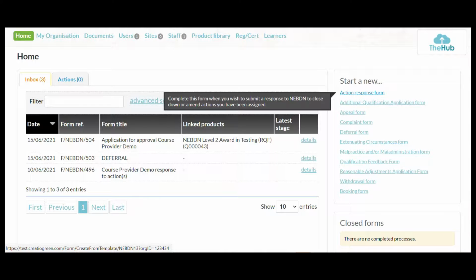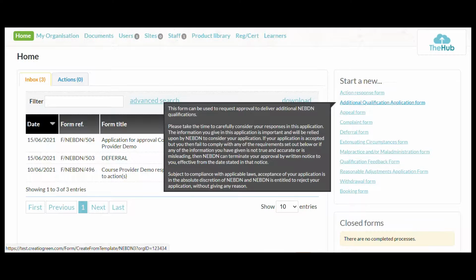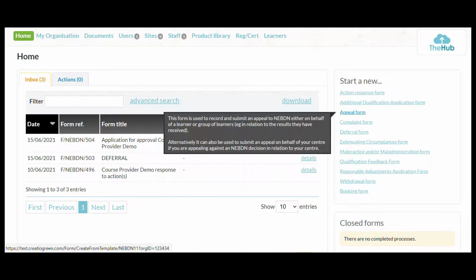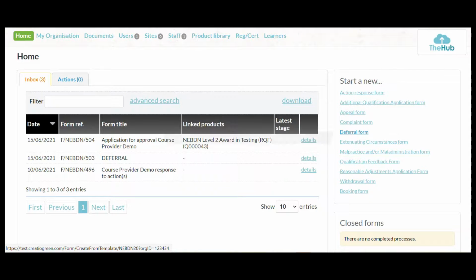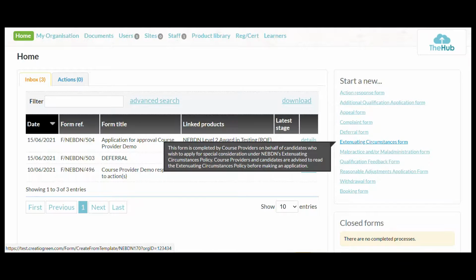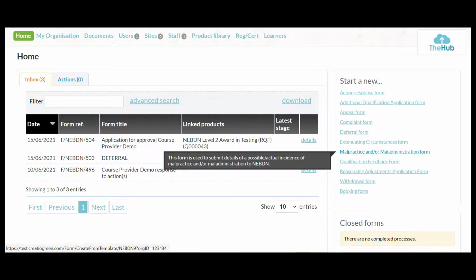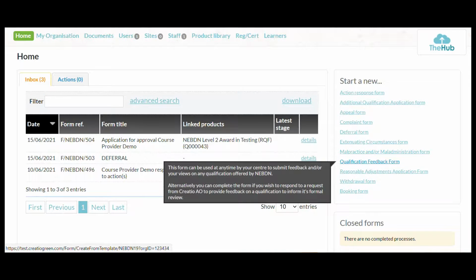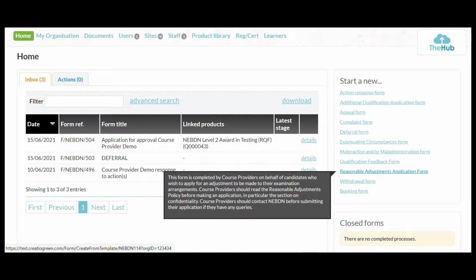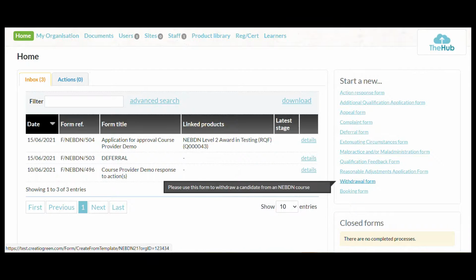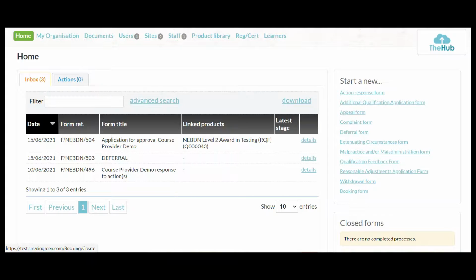So you've got your action response form, your additional qualification application form, your appeal form, your complaint form, deferral form, extenuating circumstances form, malpractice or maladministration form, your qualification feedback form, reasonable adjustments application form, withdrawal form, and your booking form.